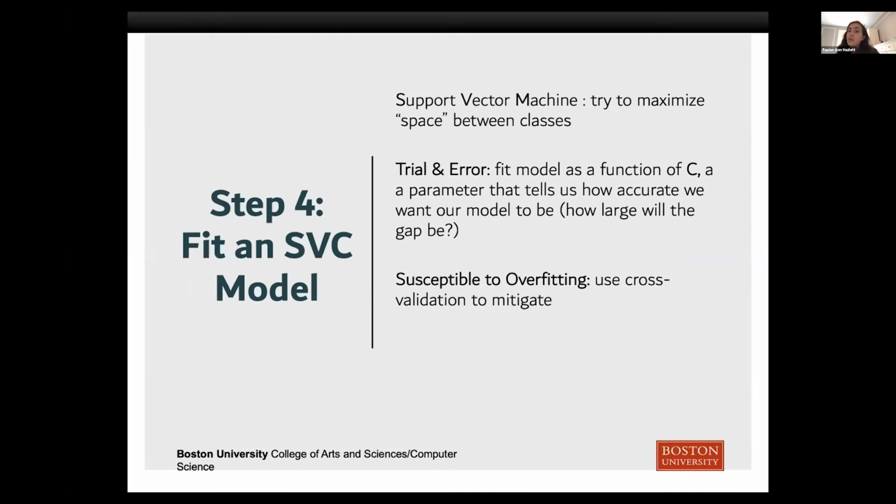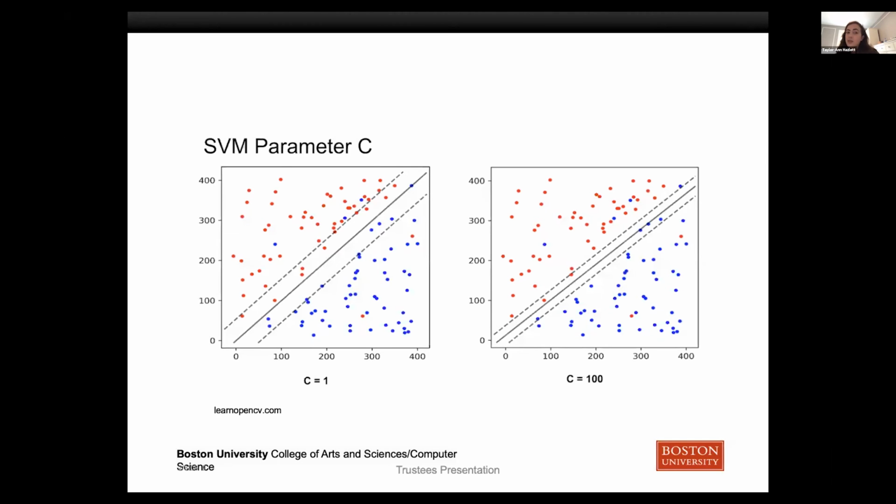The next model I looked at was an SVC classification model. These are also known as support vector machines, which essentially try to maximize the empty space between 2 distinct classes. This was a lot of trial and error. I was fitting my model as a function of a parameter that tells us how accurate we want our model to be versus how large we want this gap to be when splitting up sentences into these 4 categories. Because this is susceptible to overfitting, I did use my cross-validation data set to mitigate this issue. I've included an image that shows how lines should be drawn, and the larger the C-value is, the smaller the gap is between classes.